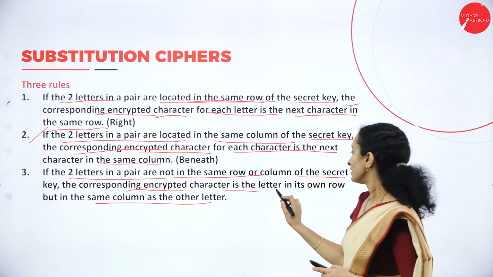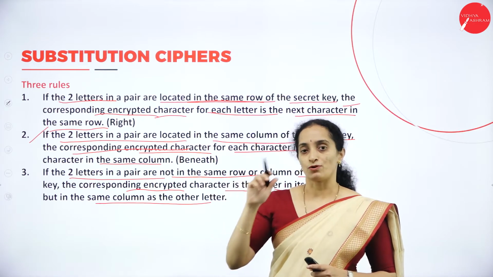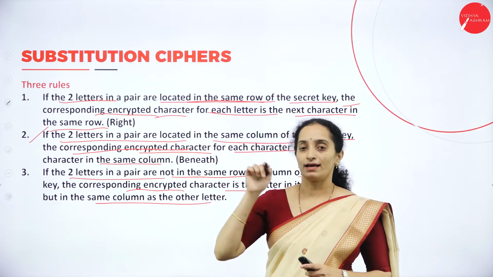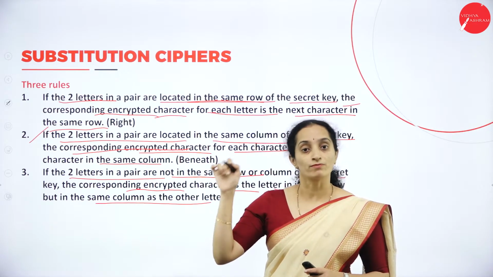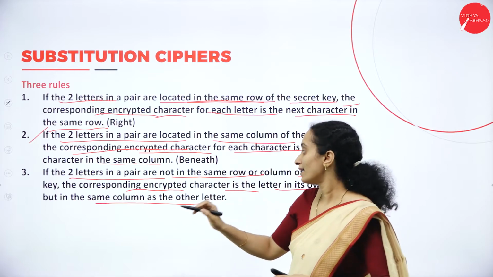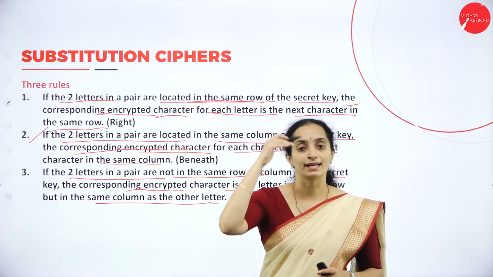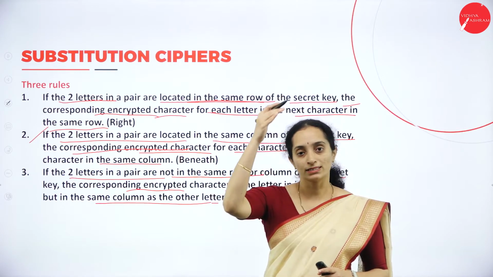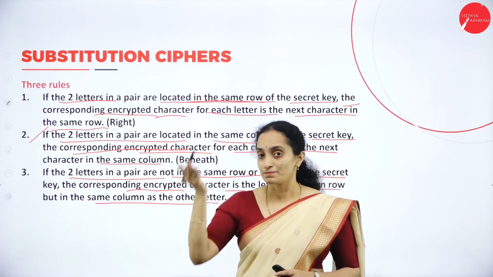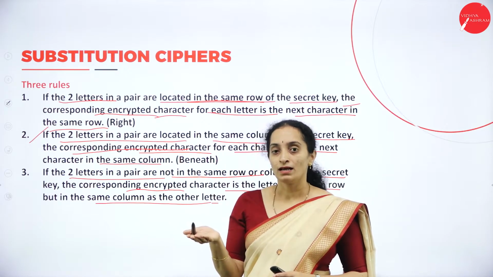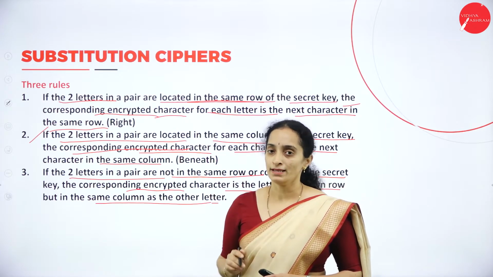That means for X, the encrypted character in the same row must be the character that is in the same column as the other letter in the pair, the column in which the other character of the pair resides.